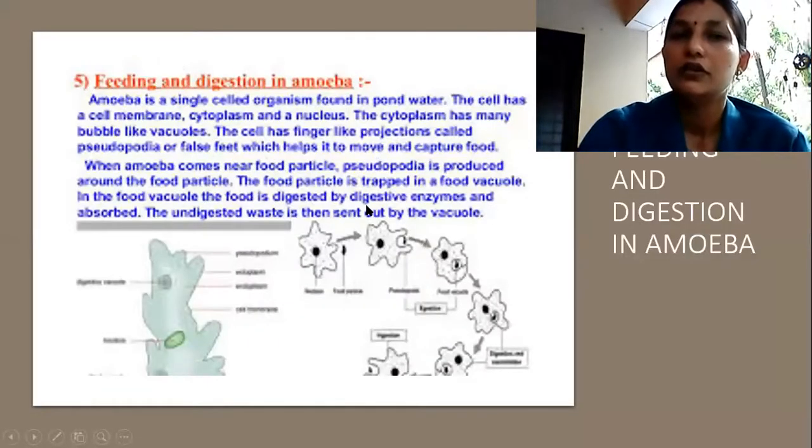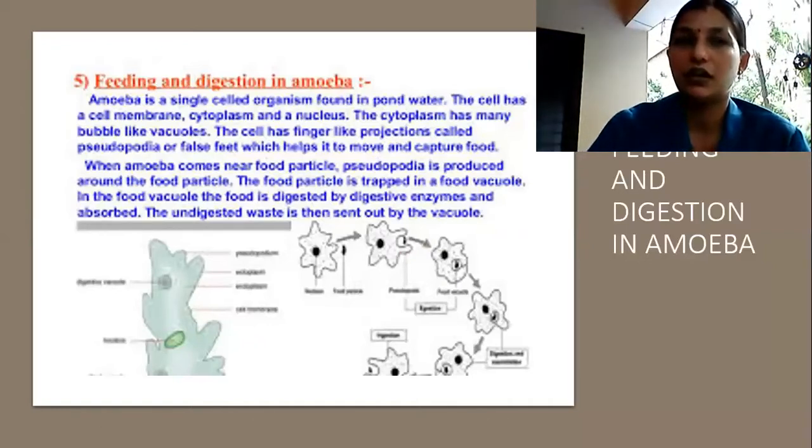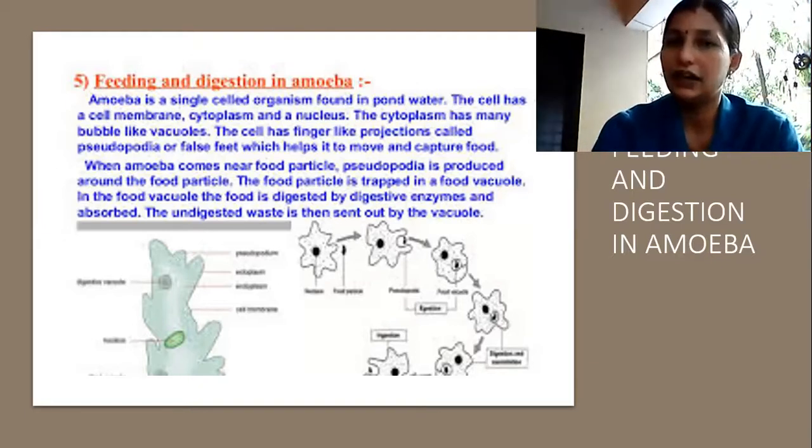Okay, now feeding and digestion in amoeba. How do feeding and digestion occur in a single celled organism? This organism has only one cell, so how will digestion occur here? This cell has a cell membrane, cytoplasm and nucleus, only this much. It also has structures which we call food vacuoles. When the amoeba comes near food, it produces pseudopodia. The pseudopodia catch the organism and trap the food in the food vacuole.